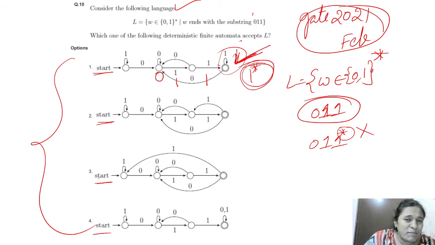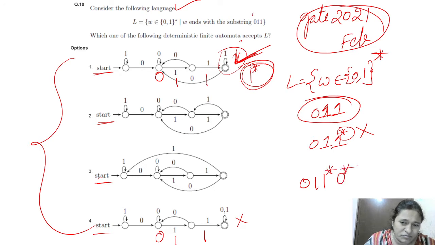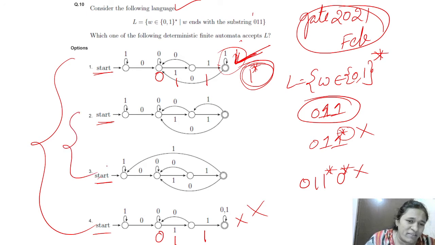Our substring should be 0 1 1, right? The last option is also not possible. Here also we are getting 0 1 1, and after that we again accept 0 1. That means it is not like 0 1 1, here it is like 0 1 star 0 star. This option is also not right. From options 2 and 3 we have to decide now.